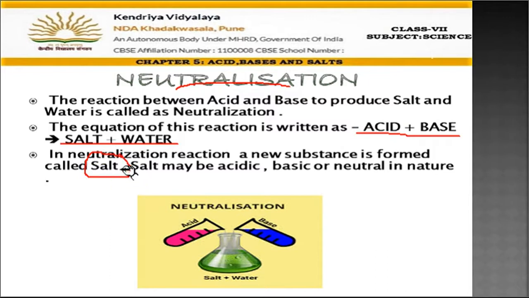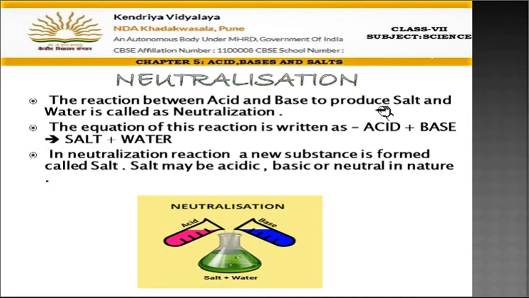What is formed after the reaction, after combining? Salt. This salt can be acidic, basic, or neutral. This new substance which is formed can be acidic, it can be basic, or it can be neutral in nature. If you take a strong acid and a weak base, then naturally the salt will be acidic.